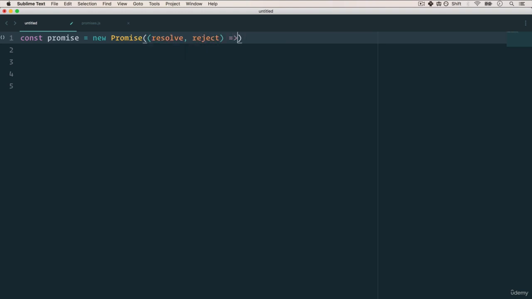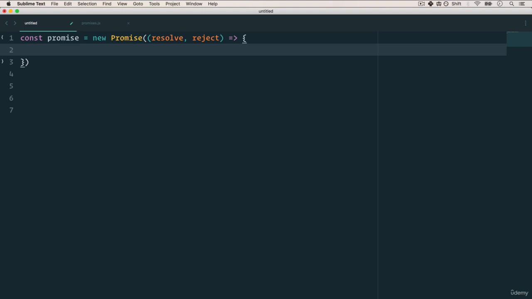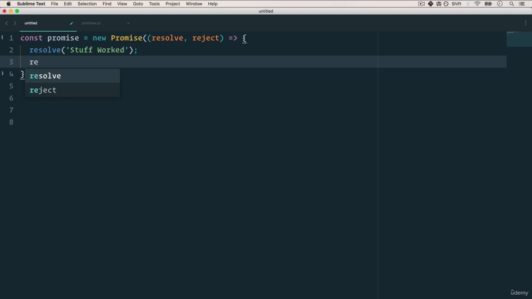And in this function, we have the option to, let's just say, either resolve, and let's just do "stuff worked," or reject. And in this case, we have an error, "it broke."